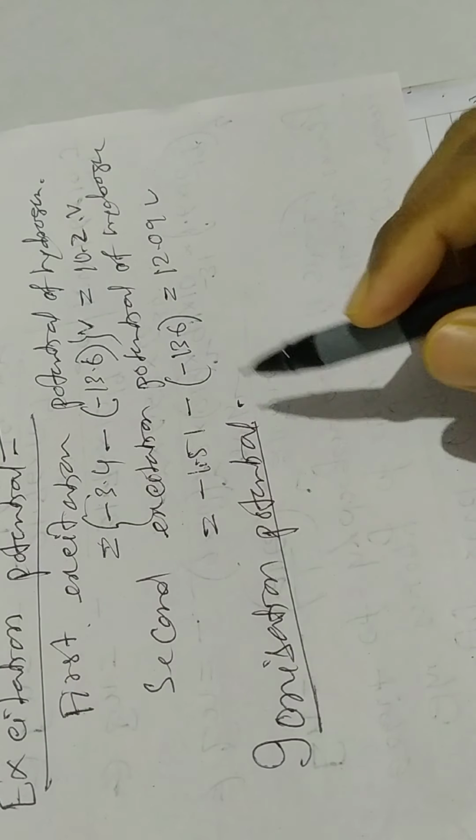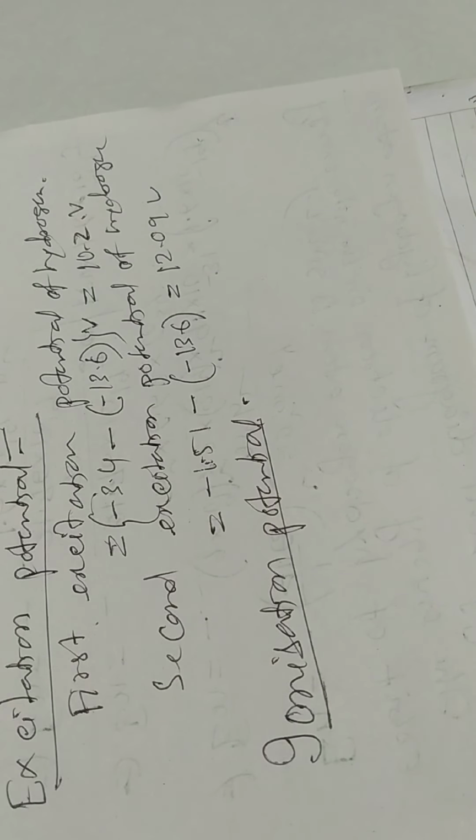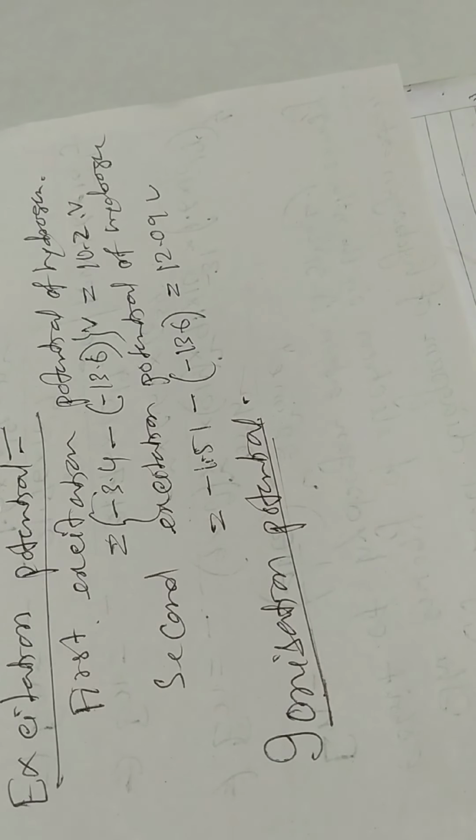Ionization potential. It is the accelerating potential which gives a bombarding electron sufficient energy to ionize the target atom by knocking one of its electrons completely out of the atom.